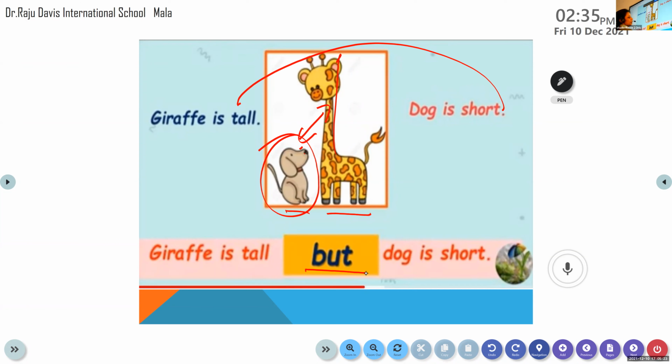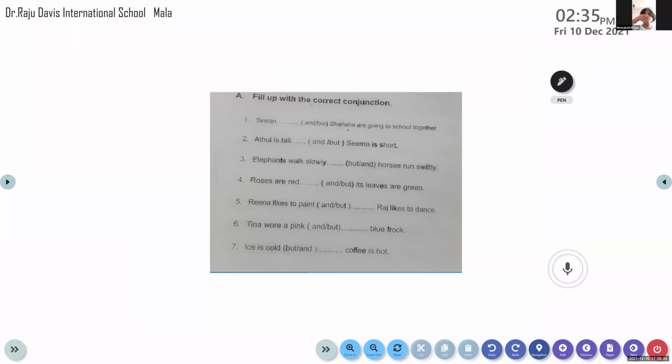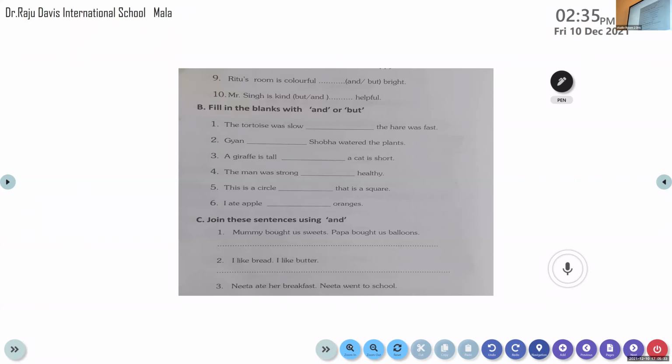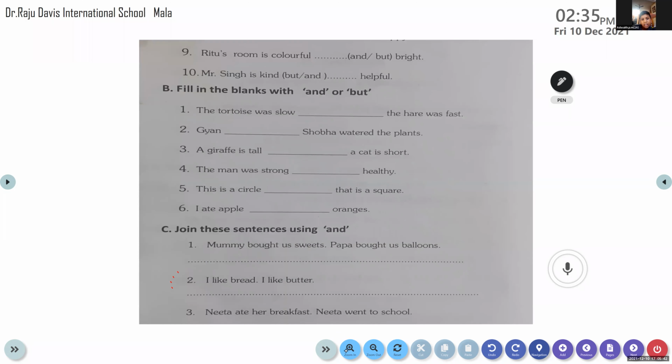If it's clear, now let's move on to the exercise. There is an exercise for you. Have you done this exercise on page number 24? Did we do it? This exercise we must have finished. See, yes, we have completed.